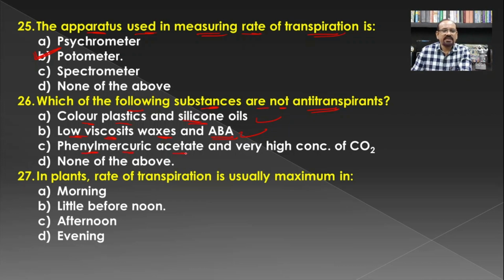Phenyl mercuric acetate and very high concentration of carbon dioxide result in the closure of the stomata, and hence are also anti-transpirants. So all these are anti-transpirants, but the question asks for not anti-transpirant, and hence the answer becomes none of the above.